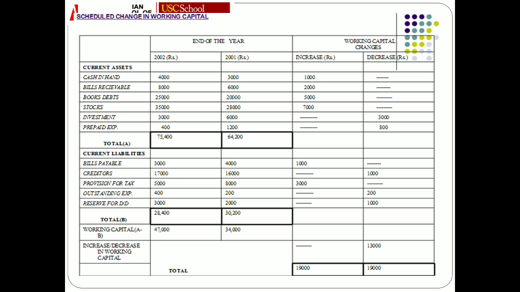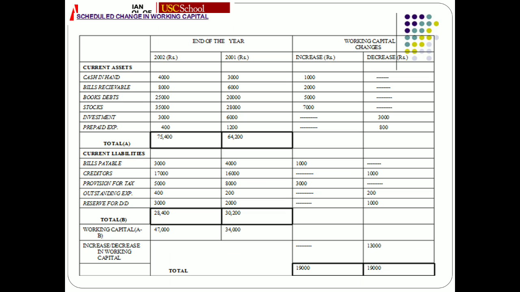And cash in hand is what? It is a current asset. So if there is an increase in cash in hand, a current asset, then obviously it would be written in the column of increase in working capital. So we have simply written it as 1,000 rupees increase in working capital. Similarly, for bills receivable, in 2001 it was 6,000, in 2002 it is 8,000. Again, this is the case of increase. Same is the case of debtors as well as stock.